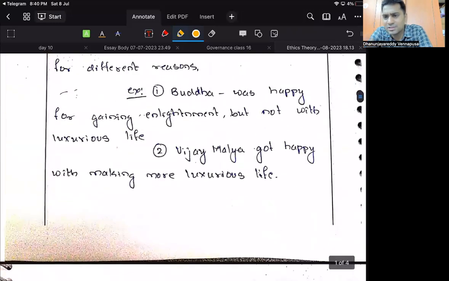Don't take these rogue examples unless and until it is required. Whether he is happy or not, leave it. Right? Some more examples like Mother Teresa was very happy by doing service. Right? Bhagat Singh was very happy to sacrifice his life. Whatever examples you have, write examples of some impact, because this is a positive thing. Why bring Vijay Mallya into these types of things? Negative connotations are not the answer. Positive connotation is the answer: Buddha, Nelson Mandela. Write some leaders, you will get some answers.